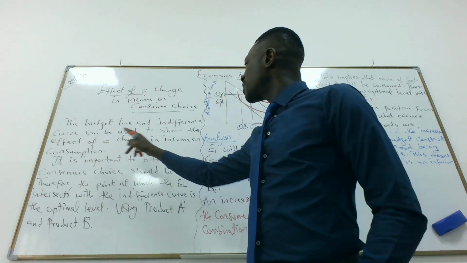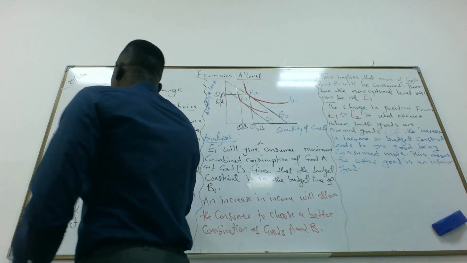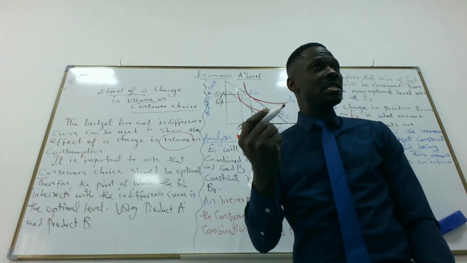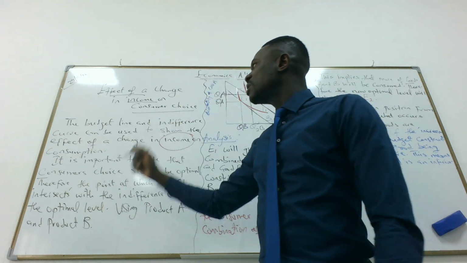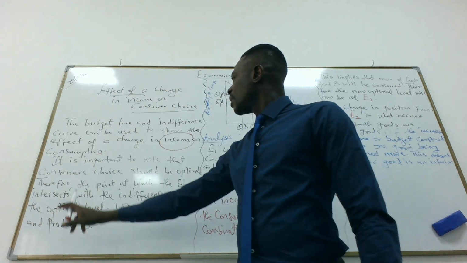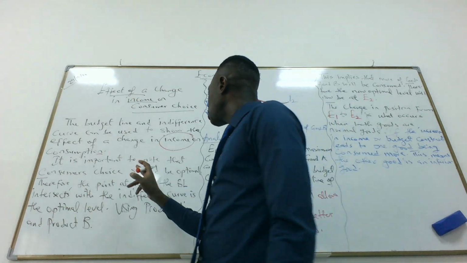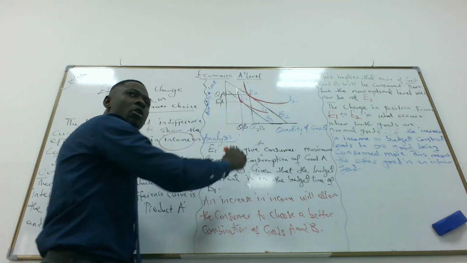The budget line and the indifference curve can be used to show the effect of a change in income. Income is the amount of money earned by individuals, yes or no, also on consumption. So income is always based on what? Consumption. I think that is known, it's clear. It is important to note that consumer's choice should be optimal. At any point in time, we have to reach the optimal level.